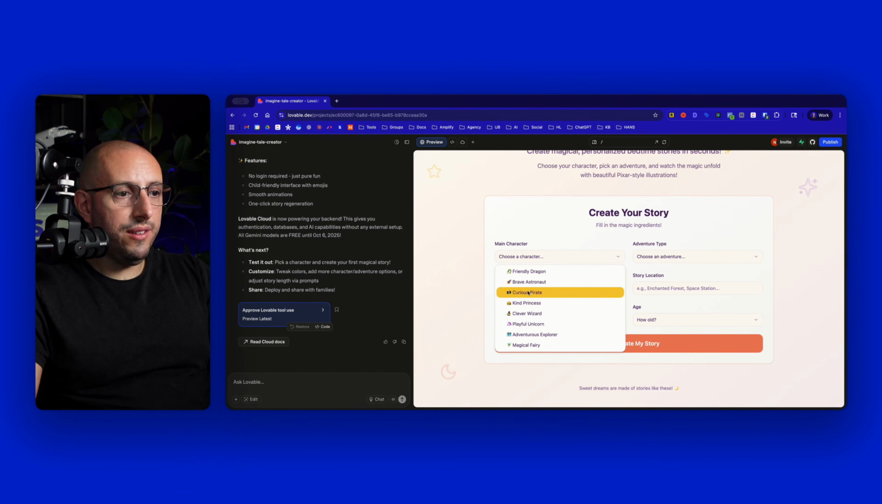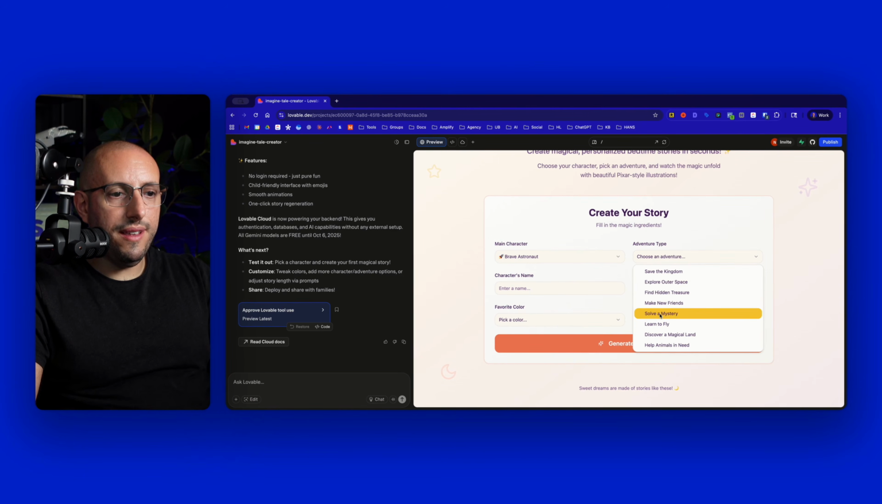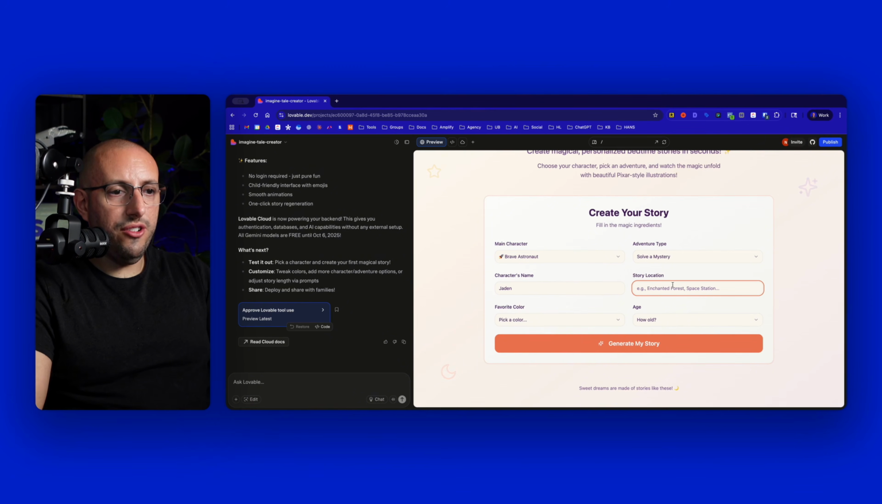Main character. Let's go with, they have a lot of good ones here. Let's go with brave astronaut, and let's say solves a mystery. For story location, let's put in Port St. Lucie. Favorite color, let's go with blue, and let's go 5 to 6 years old. Generate my story. Let's see what happens.